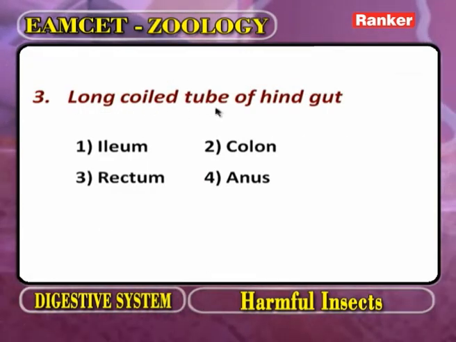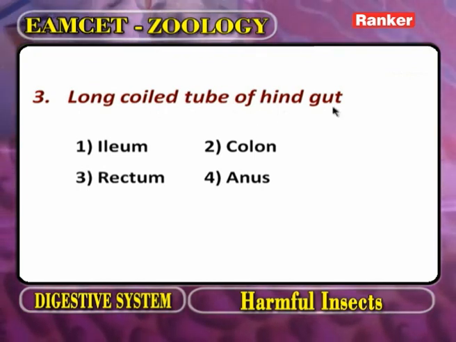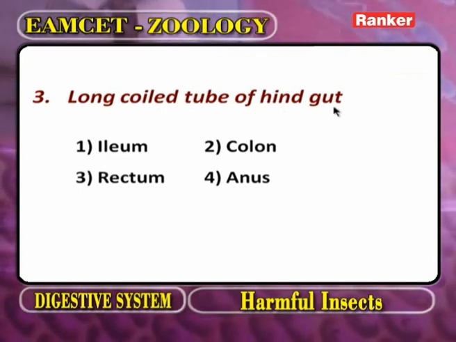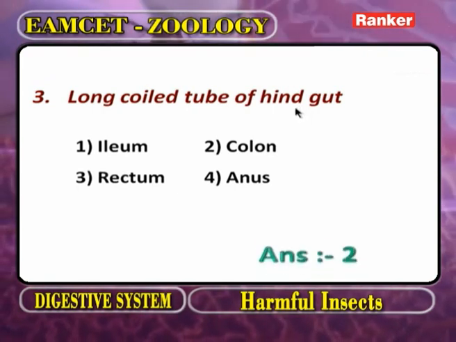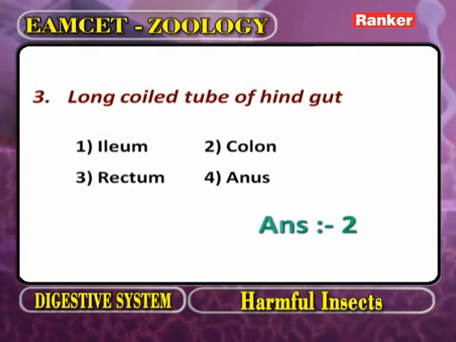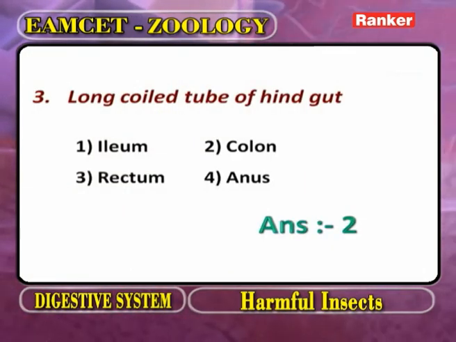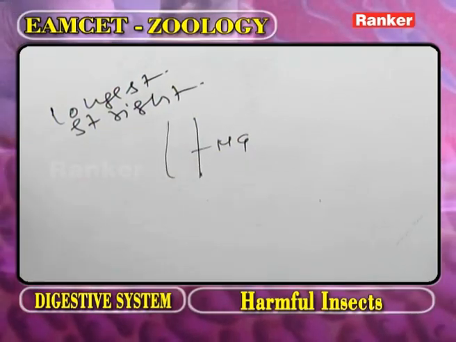Long coiled tube of hindgut. Now, the question is the long coiled tube of hindgut. Now, as we observe the alimentary canal, this part we call it as midgut. Now, what is the question in the EAMCET? What is the longest straight part? The answer is the midgut.